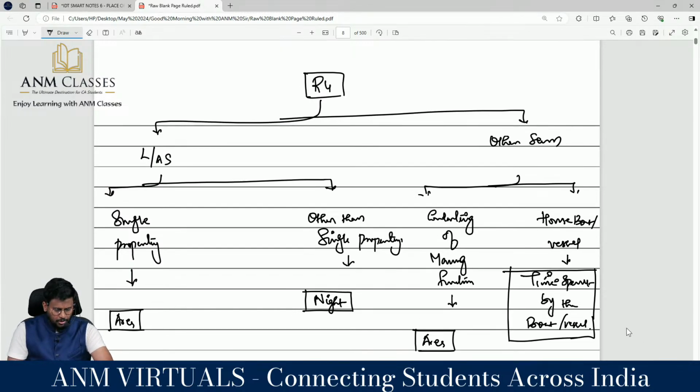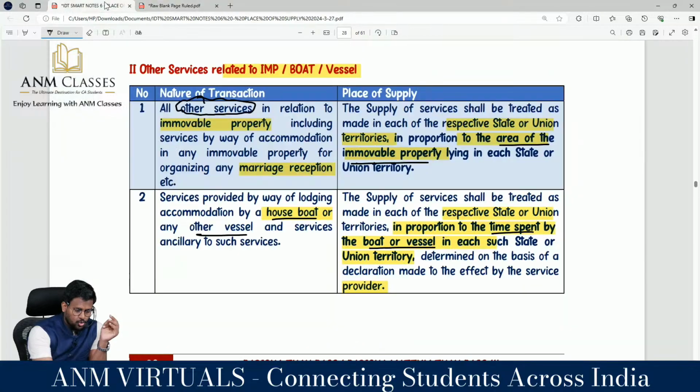This is a summary of Rule 4. Rule 4 can be classified into two categories: lodging and accommodation services, and other services. For lodging and accommodation services, you have to check whether it is a single property or other than a single property. If it is a single property spread over two states, it is based on area. If it is other than a single property, you have to check how many nights you are staying in each property. With regard to other services, if you are staying in a property for the conduct of a marriage or any other function, then area applies, and for a houseboat or vessel, it is based on the time spent by the houseboat or vessel.